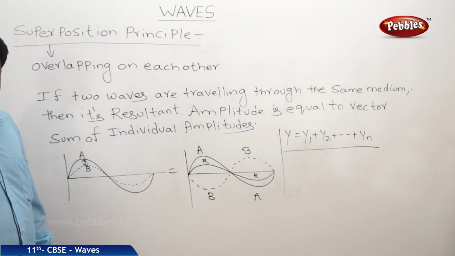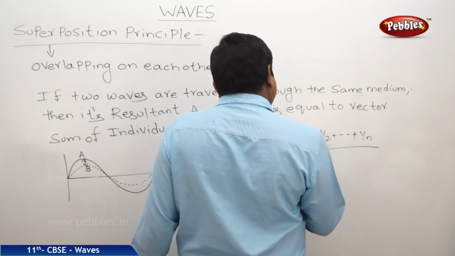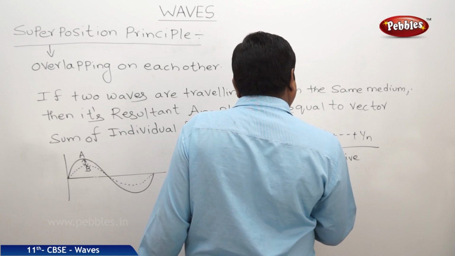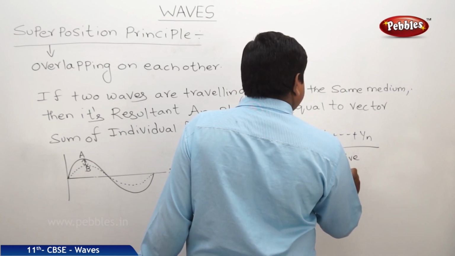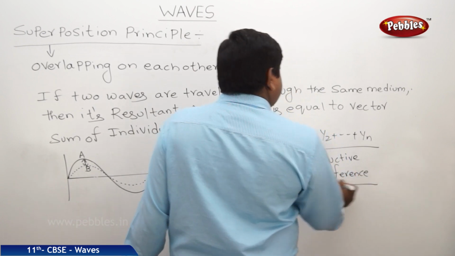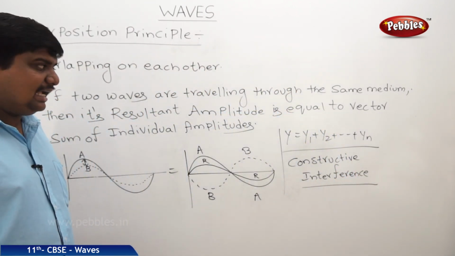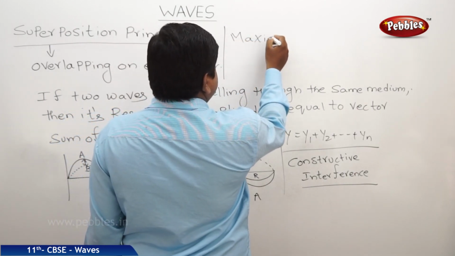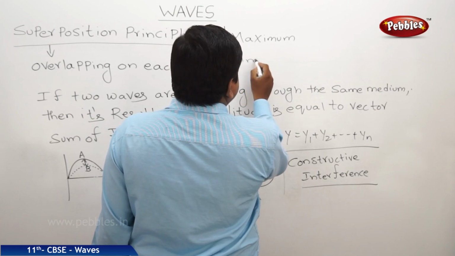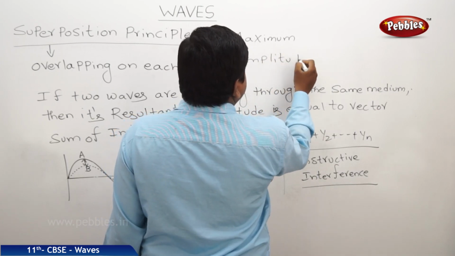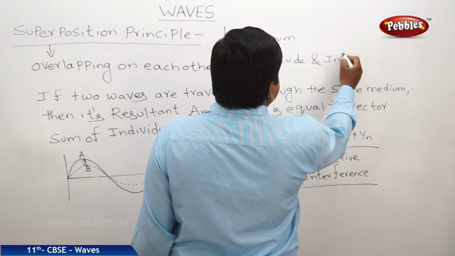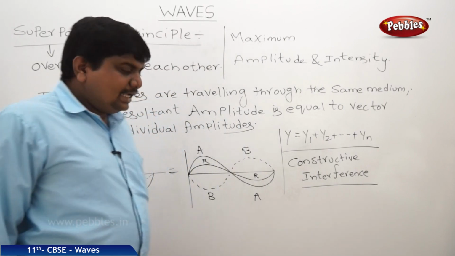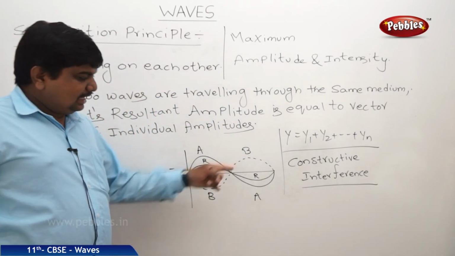This interference is called constructive interference, which has the maximum amplitude and intensity. Here one end is fixed, another end is free.